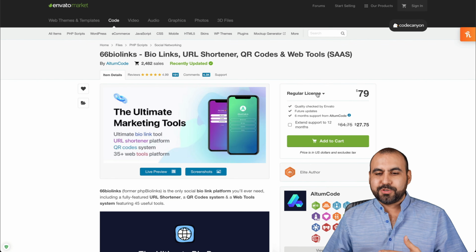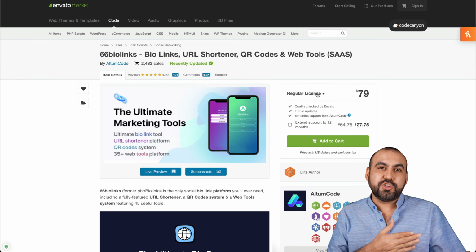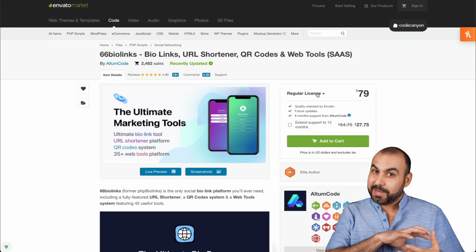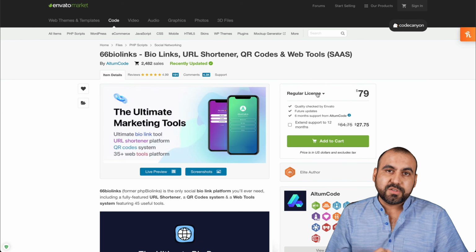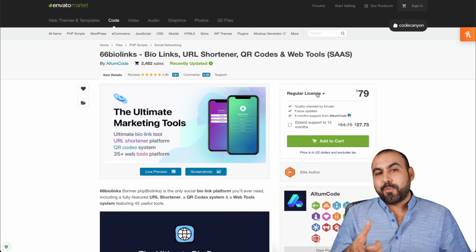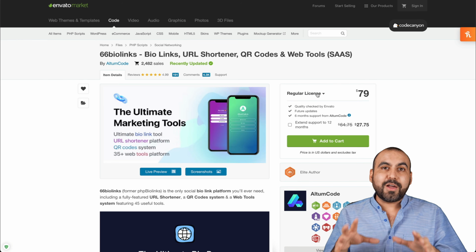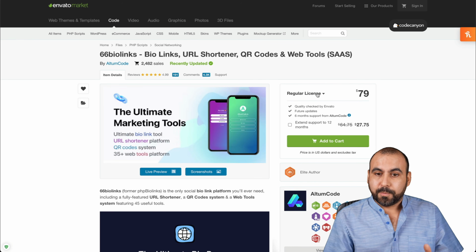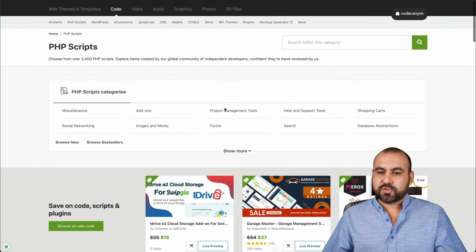If you plan to grab the script and even make it even better, like if you don't want to use their updates anymore and you want to make it even more customizable, you can do that because you actually have access to these files to install on your server and modify these. So you can even grab one of these SaaSes as a base to make it even better without having to develop something from zero. So like I said, they make you a lot of money. And there's a bunch of scripts available.